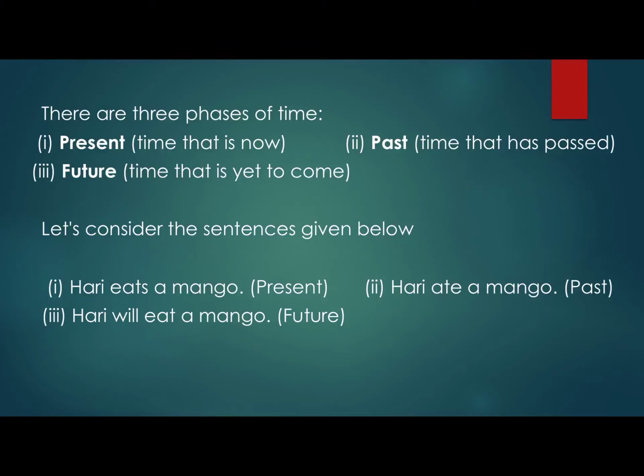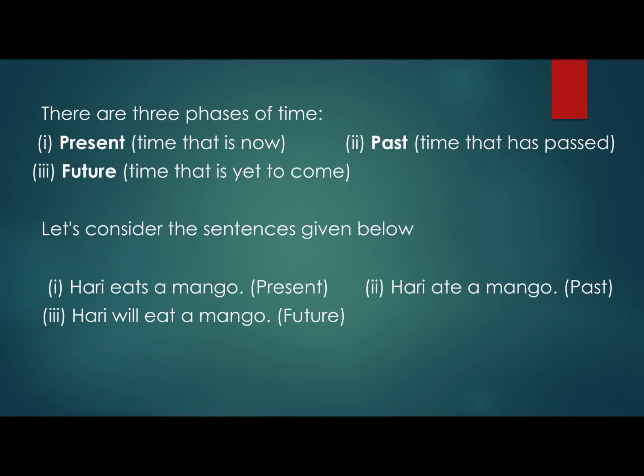So, in brief I am giving you through example like Hari eats a mango or Hari is eating a mango. Hari, this is present tense कि हरी जो है आम खाता है या खा रहा है.